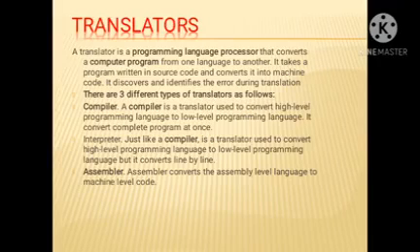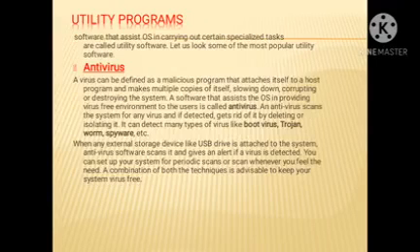Just like a compiler, an interpreter converts the high level language to the low level language. But the compiler converts the complete program at once, while the interpreter converts the high level language to the machine language line by line. This is the major difference.